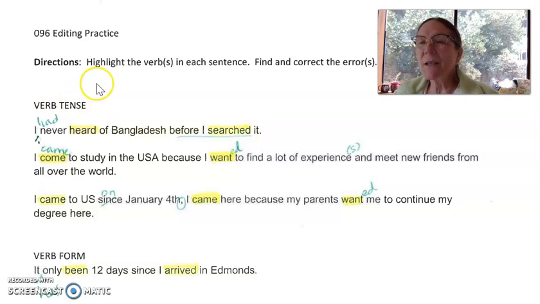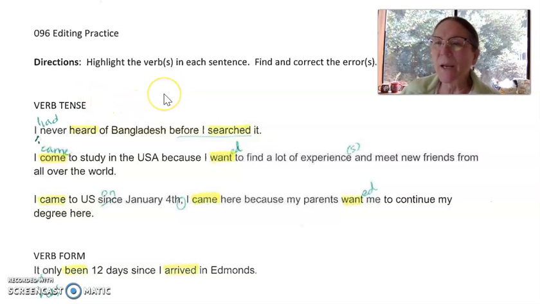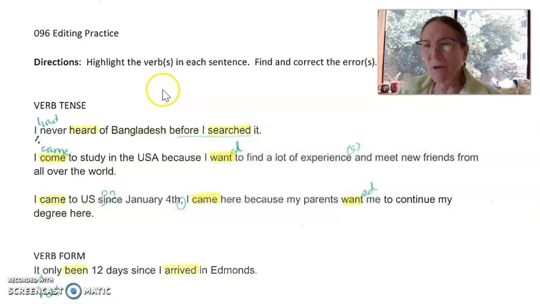I took these sentences from the week 1 discussion introductions. So we've already studied a lot of this grammar, and I'm sure that you can fix these sentences even if they were your sentences that I borrowed. So thank you for that. And let's look at the verb tense sentences right now.